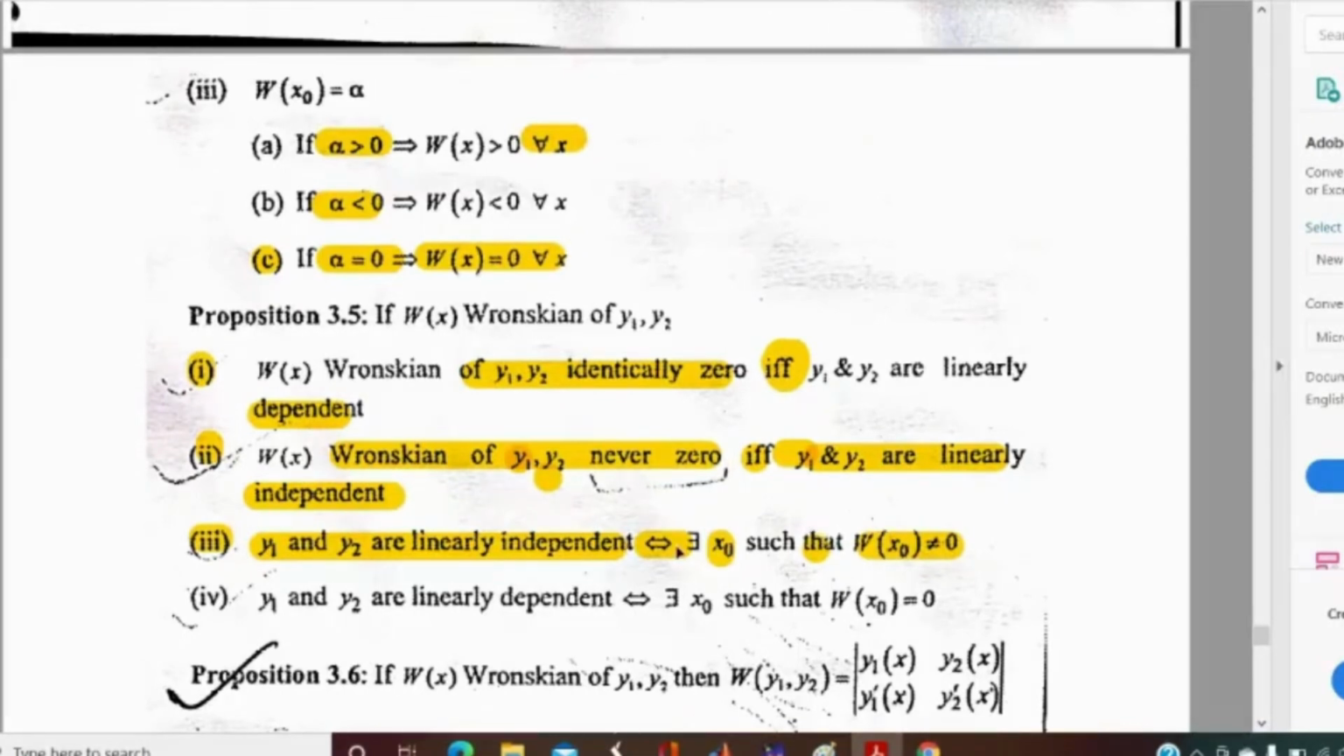And the other side is also obvious. If there exists x0 such that W at x0 is not equal to 0, that means either W at x0 is positive or W at x0 is negative. If W at x0 is greater than 0, then W at any value will be greater than 0. That is, the value of Wronskian at any point will be greater than 0. So throughout the interval, Wronskian will be not equal to 0. And if the Wronskian is not equal to 0, then the solutions will be linearly independent. Is proposition 3 clear?